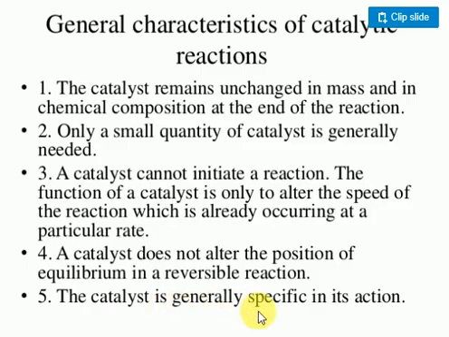The catalyst is generally specific in its action only. What this means is that a particular catalyst can perform a particular chemical reaction. Clear, no? For example, in the Haber process, the preparation of ammonia, we use only an iron catalyst. If you use platinum instead of iron, the chemical reaction will not occur.